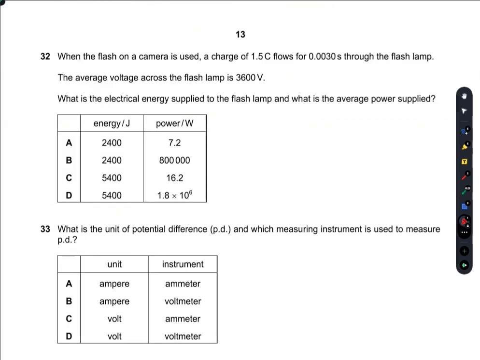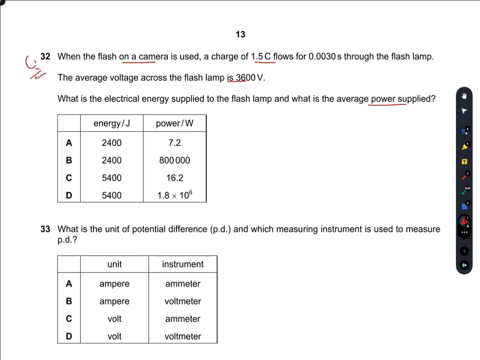Question number 32. When a flash on a camera is used, a charge of 1.5 coulombs flows for 0.0030 seconds through the flash lamp. The average voltage across the flash lamp is 3600 volts. What is the electrical energy supplied to the lamp and what is the average power supplied?